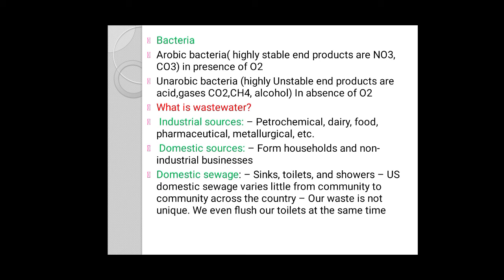In industrial sources there are petrochemical, food, pharmaceutical and metallurgical industries. These industries are responsible for forming the sewage or wastewater. Domestic sources are household sources, as we know, or non-industrial businesses. These are all included in the domestic source.